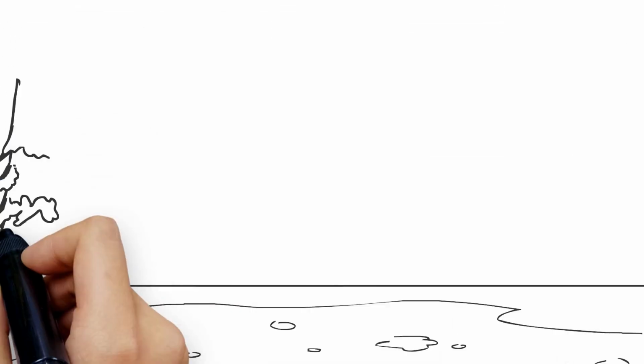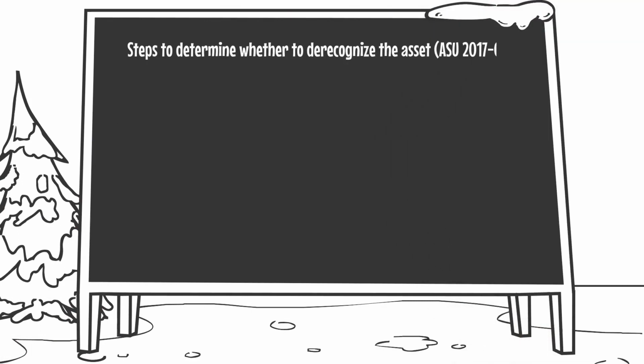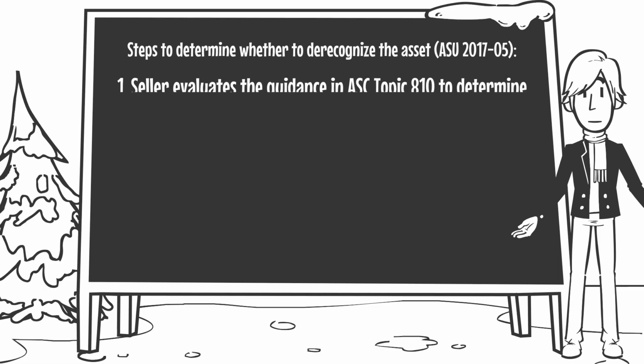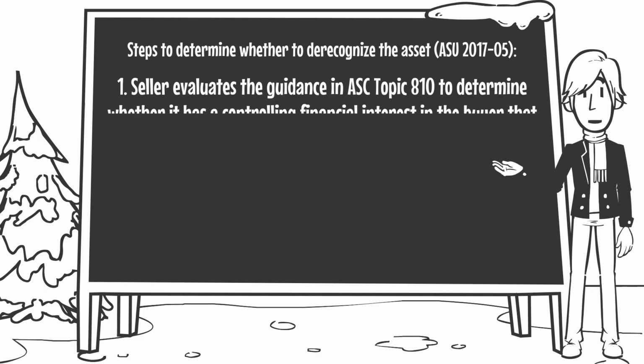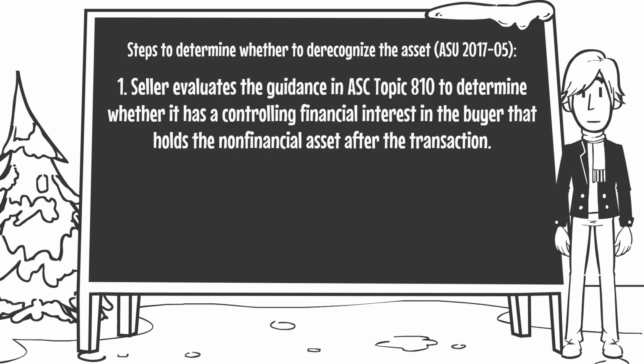Under ASU 2017-5, an entity that transfers a non-financial asset to a customer follows the following steps to determine whether to derecognize the asset. First, the seller evaluates whether or not it has a controlling financial interest in the buyer using the guidance found within ASC topic 810.